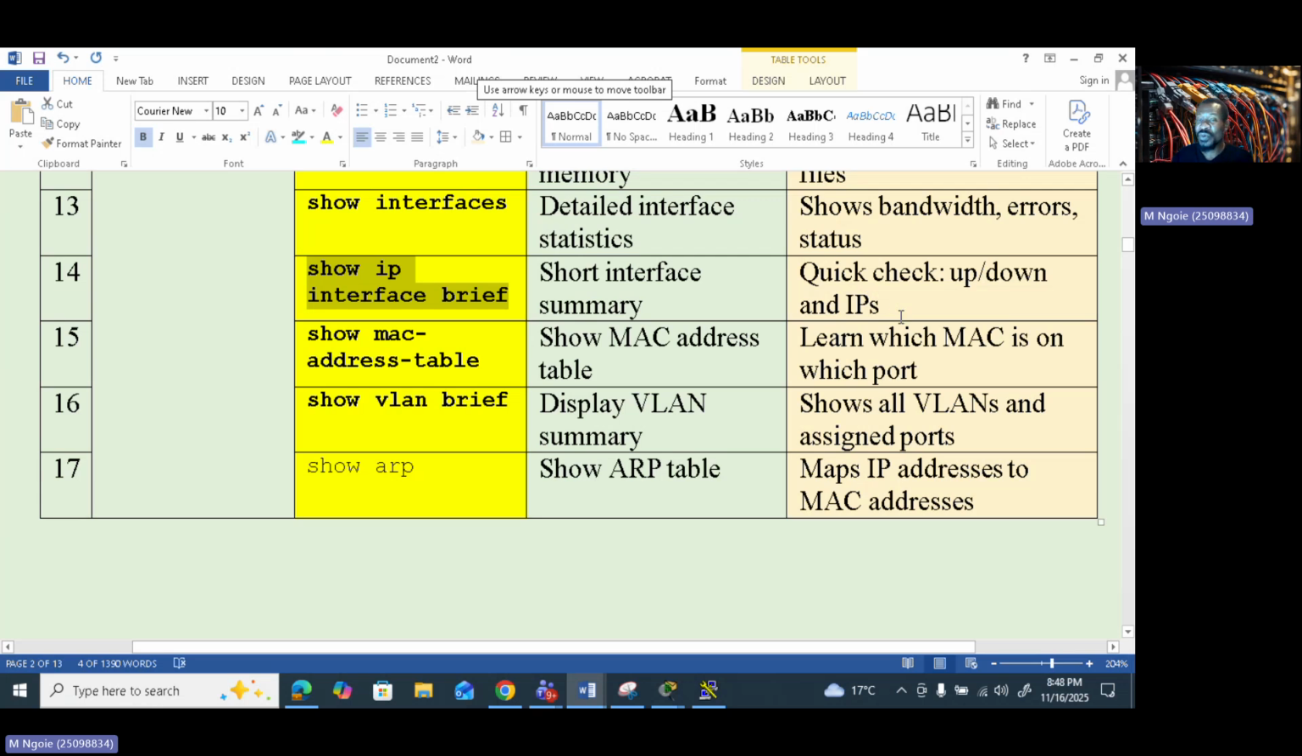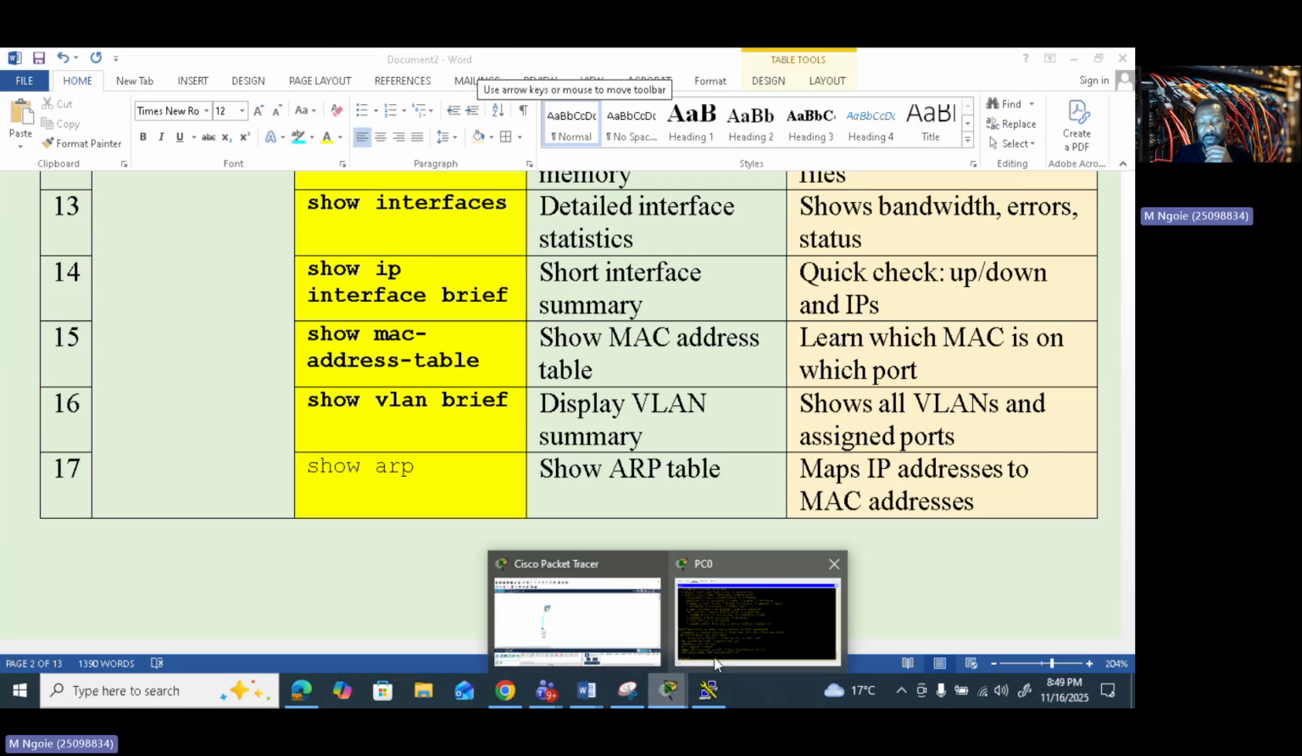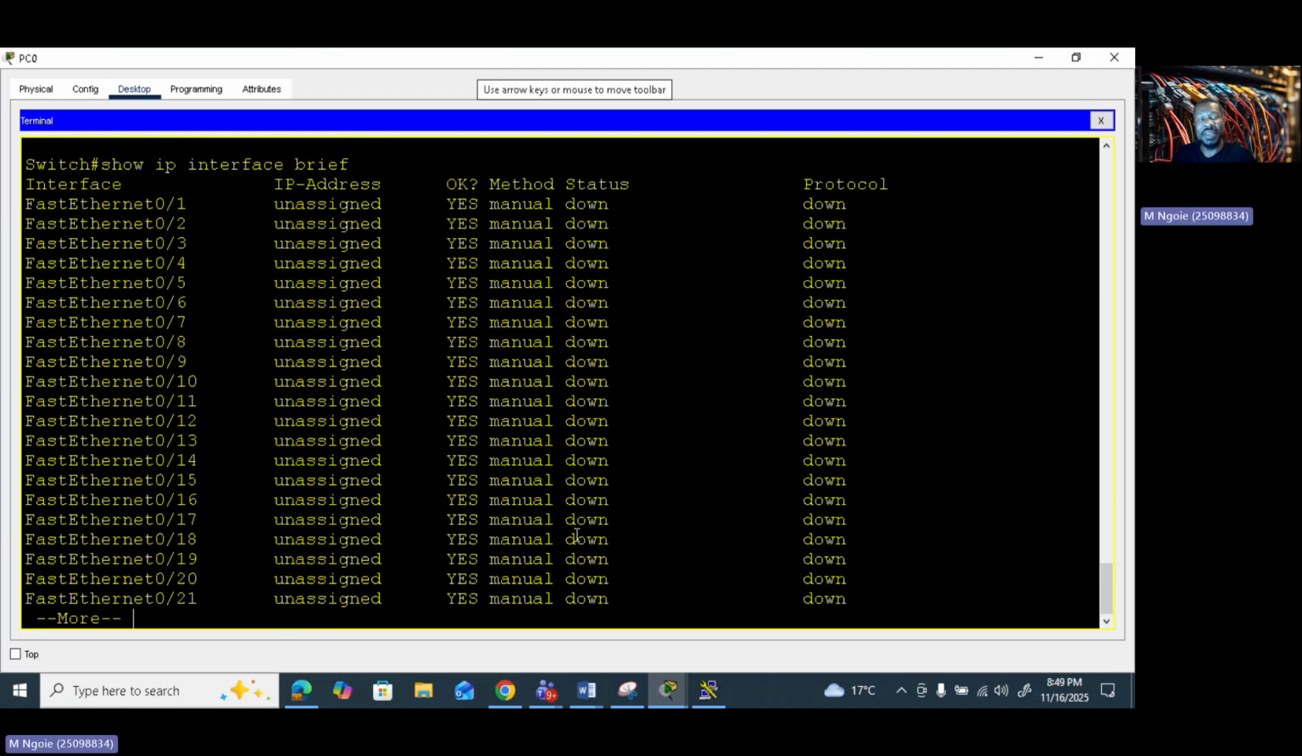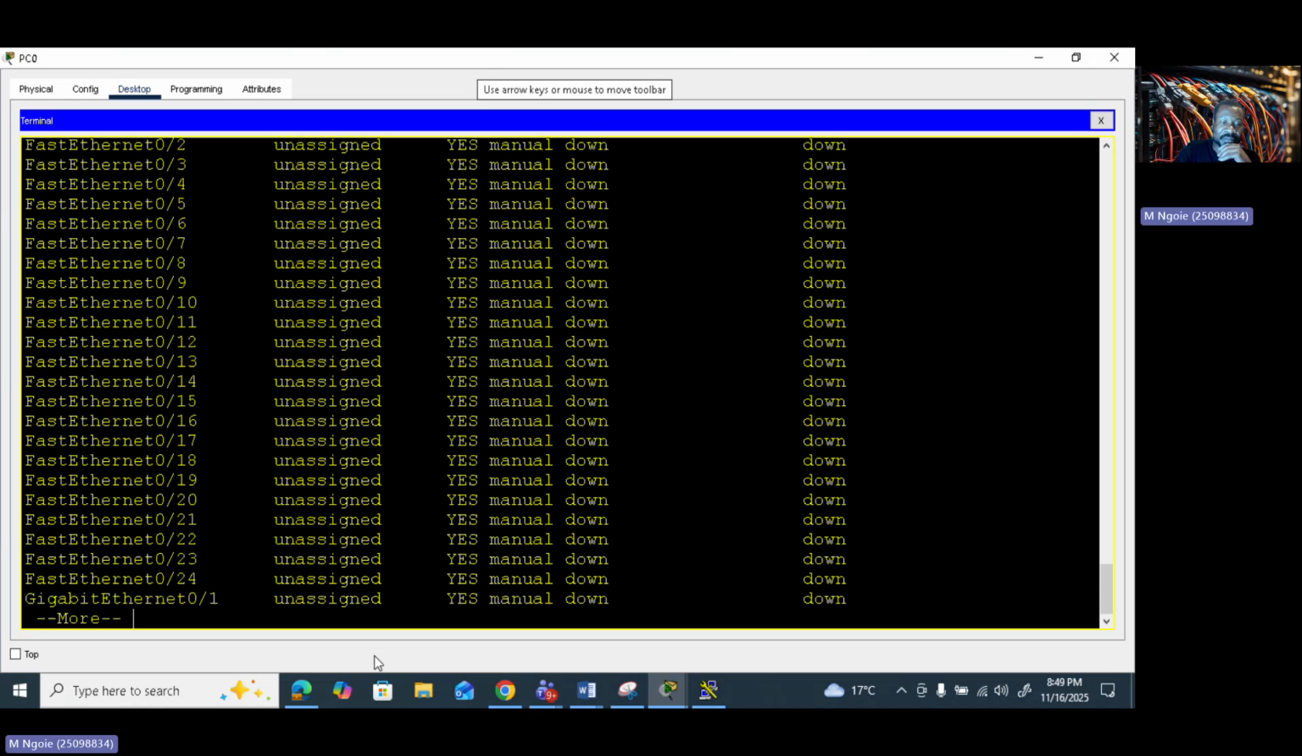This one will show you your interfaces, so if your interfaces are up or down, but it will also add what? The IP addresses, right? So it will show you also the IP addresses given to those interfaces. So how to use it? Just type show IP interface brief, right? So you can see here, those are your ports. There is no IP and the status is down, right?